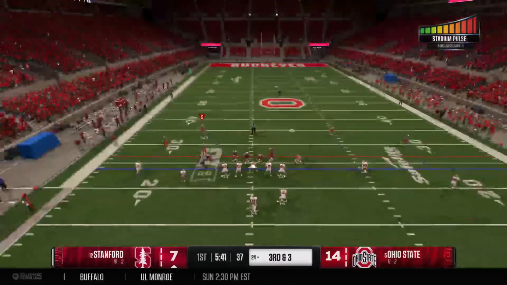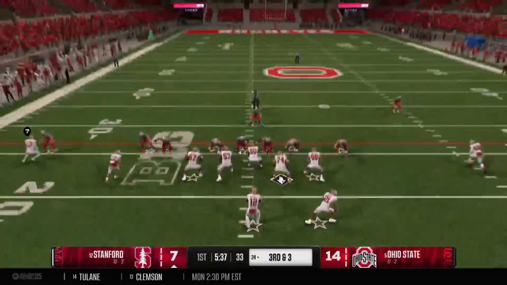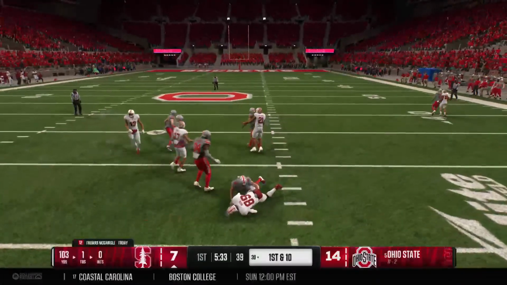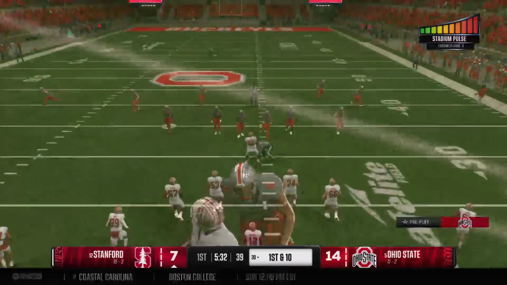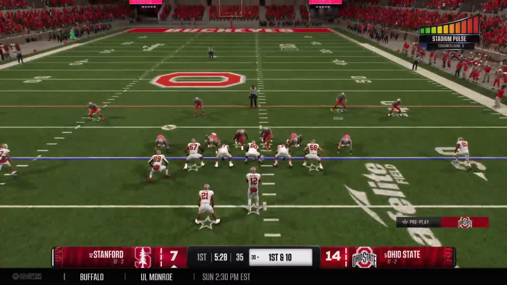Critical third down play for this offense right here. Looking to pick up the first down through the air. The tight end has got it. He's tackled quickly, but the yardage is good enough for the first down. A new set of downs after that completion.